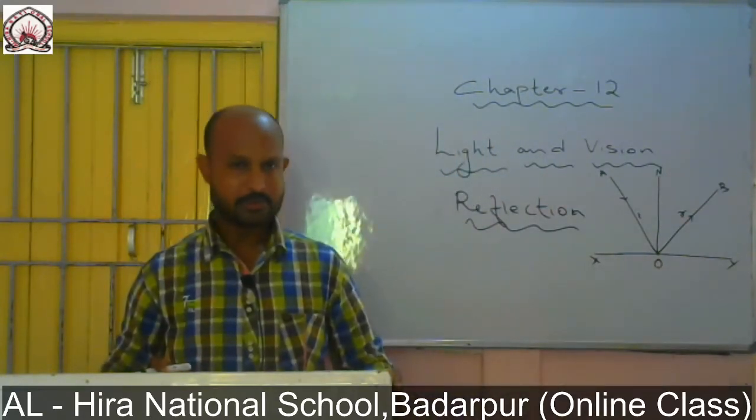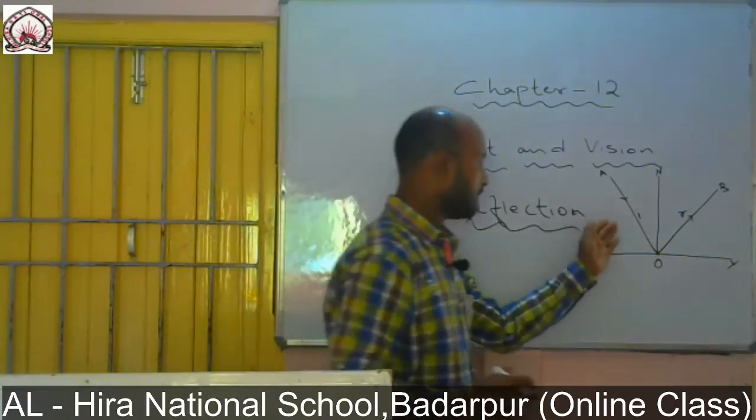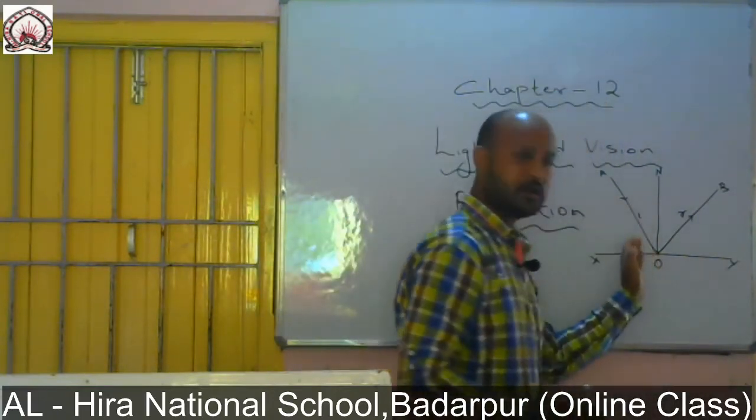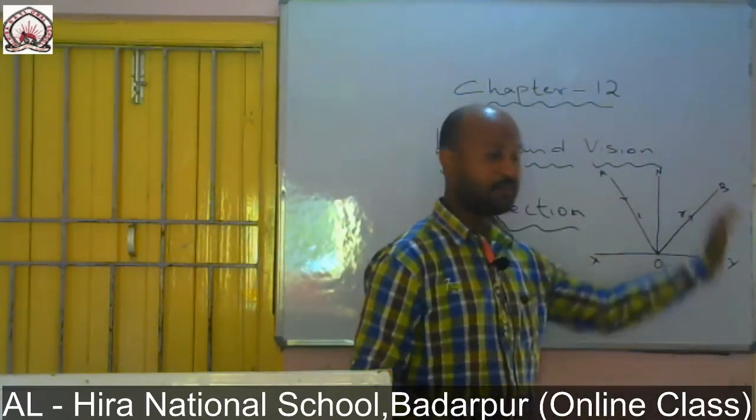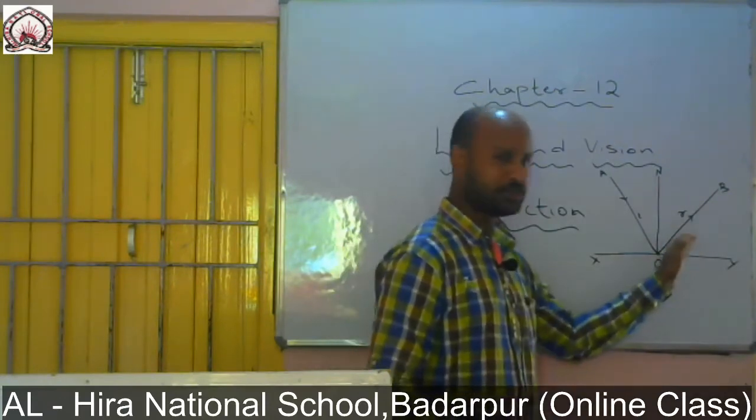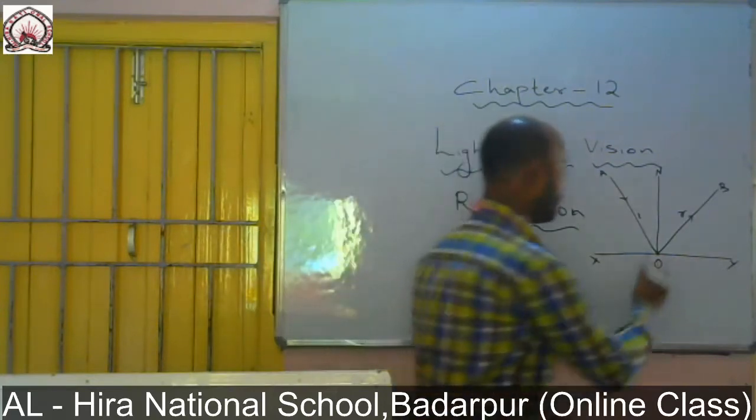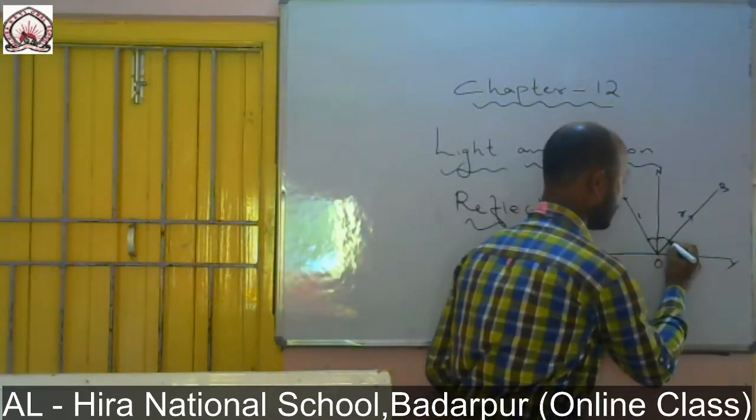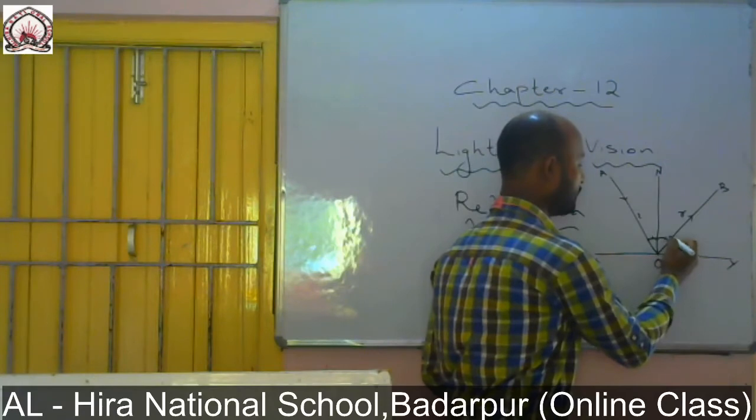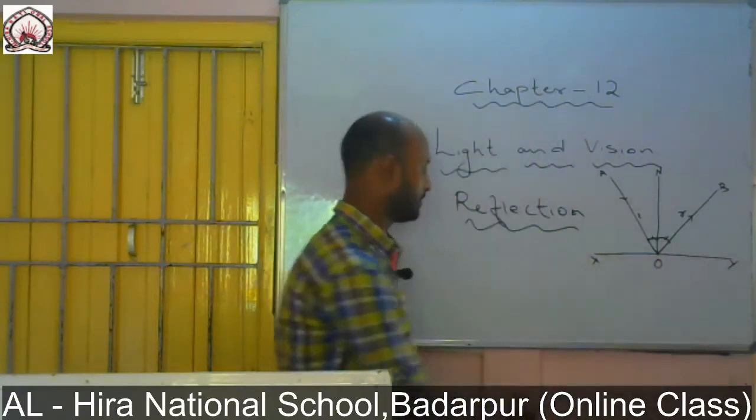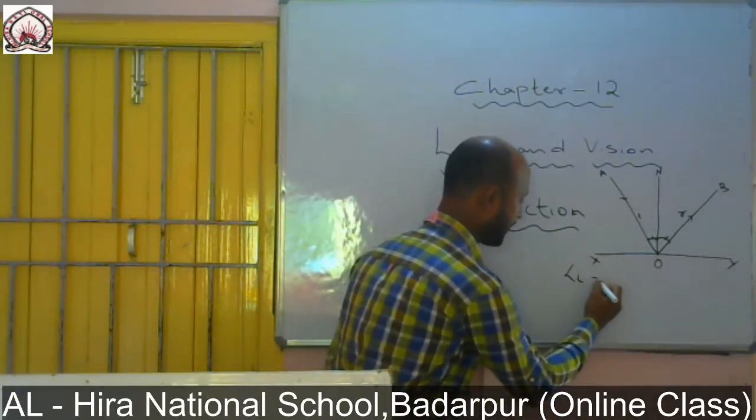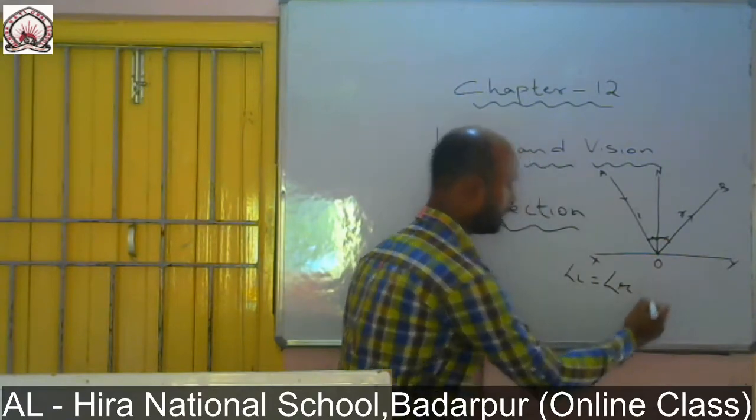So what happens is that when the incident ray falls on a surface, it gets reflected backwards in the other direction, making equal angles with the normal. So we find that the angle of incidence is always equal to the angle of reflection. So we can write this: angle of incidence equals angle of reflection.